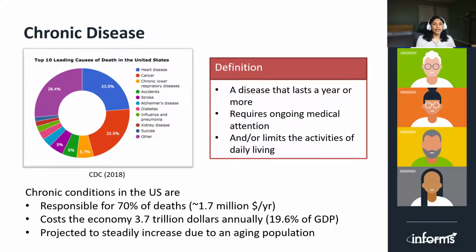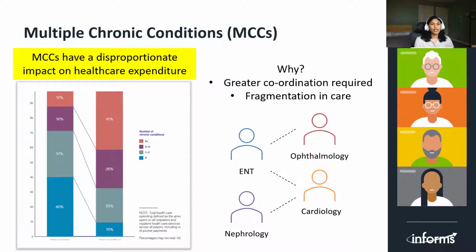Chronic diseases are defined as diseases that last a year or more, require ongoing medical attention and/or limit the activities of daily living. In the US, they are responsible for 70% of deaths and cost the economy roughly $3.7 trillion annually. In reality, multiple chronic conditions, or MCCs as I will refer to them henceforth, play a bigger role in our healthcare expenditure. MCCs, which are the presence of two or more chronic conditions in an individual, have a disproportionate impact on the costs associated with chronic diseases.